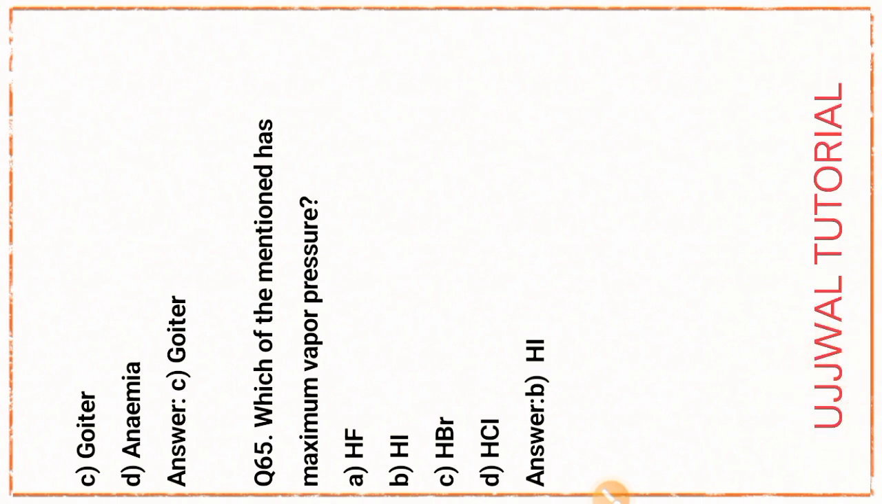Question number 65. Which of the mentioned has maximum vapor pressure? Option B, HI, hydrogen iodide. That is HI. Option B is the right answer.